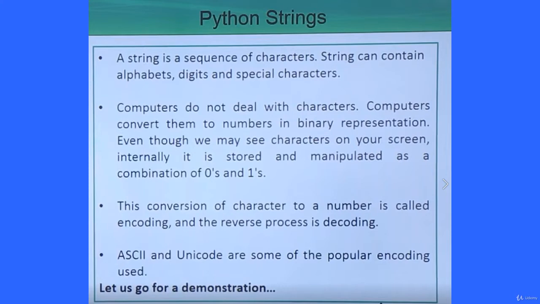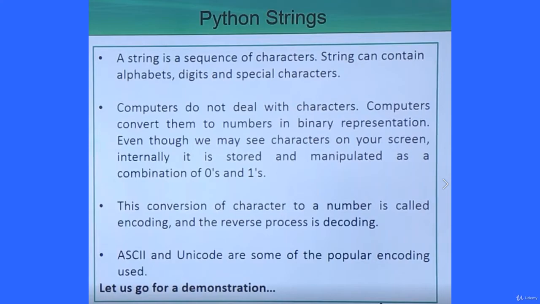This conversion of character to a number is called encoding, and the reverse process is known as decoding. So encoding means from character to the binary representation, and decoding means from the binary representation back to the character. ASCII and Unicode are some of the very popular encoding techniques which we use. For a better idea of Python strings, let us go for a practical demonstration right now.